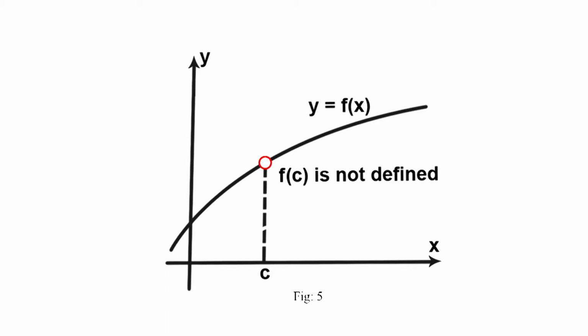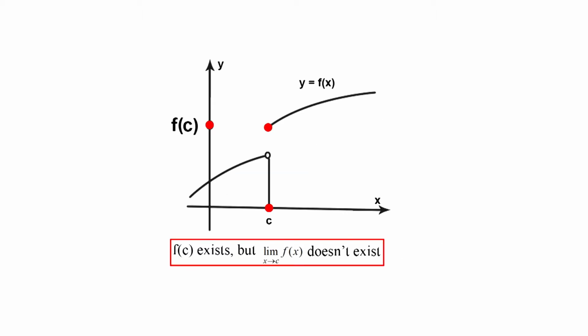In figure 5, the function is not defined at c, violating the first condition in the definition of continuity at c. In figure 6, the one-sided limits of f of x as x approaches c both exist but are not equal, and hence limit of f of x as x approaches c does not exist, which violates the second condition.